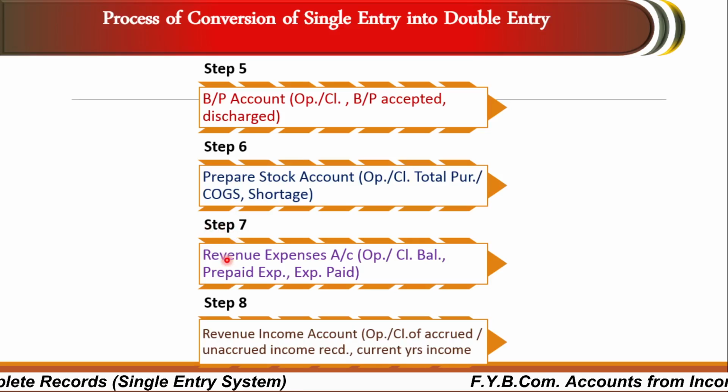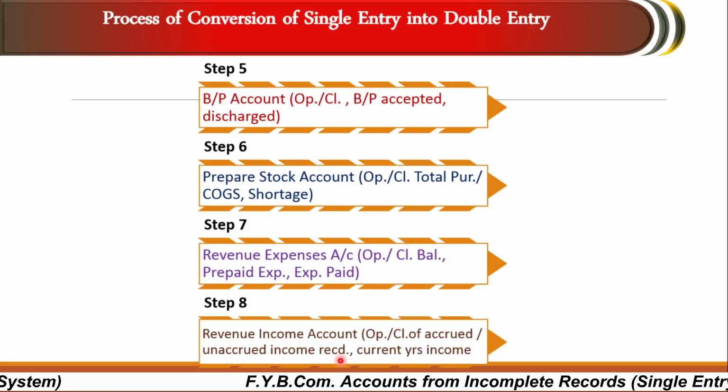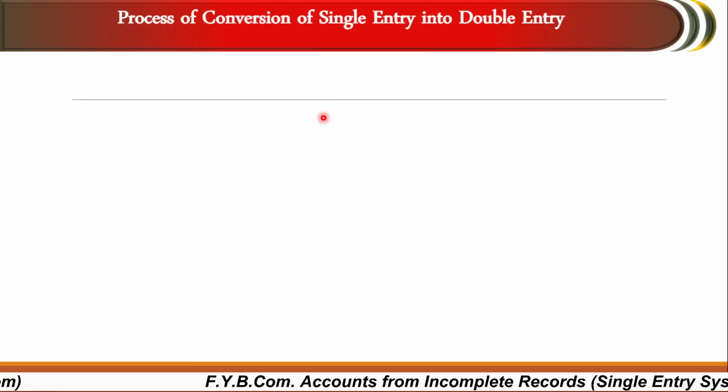The seventh step is revenue expenses account. We have to maintain the opening as well as closing balances of revenue expense account, prepaid expenses and expenses paid if any. The eighth step of conversion of single entry into double entry system is revenue income account: opening balance, closing balance of accrued income received, current year's income. So this is the process of conversion of single entry system into double entry system.